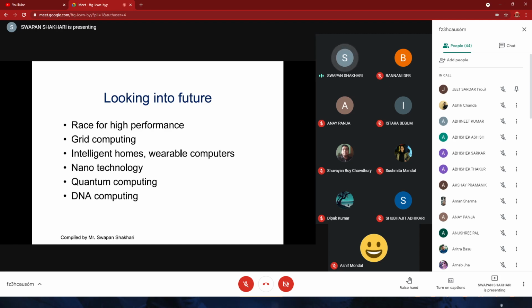Here we are trying to use the quantum state of a particle. Right now we are using two states, 0 or 1, high voltage, low voltage. So we have only two symbols in the present technology. But in case of quantum tech,